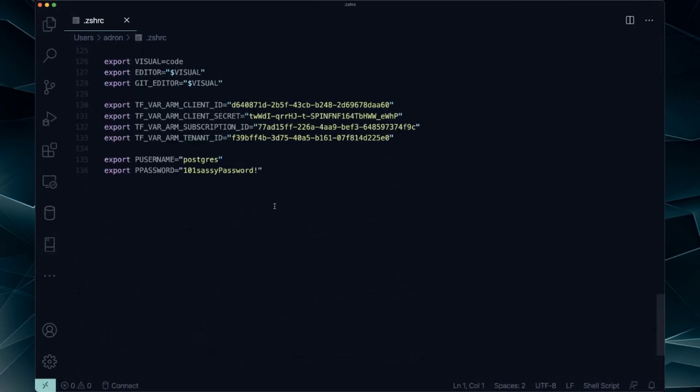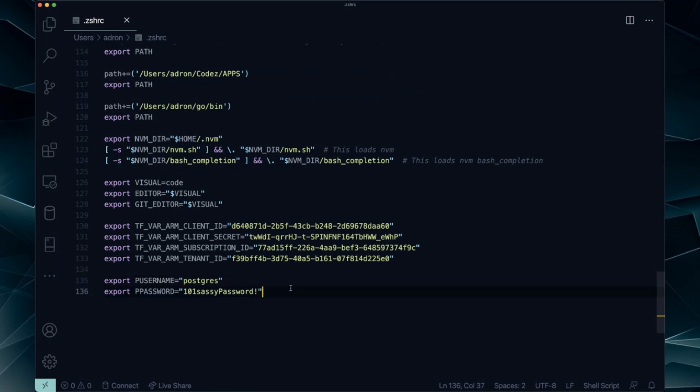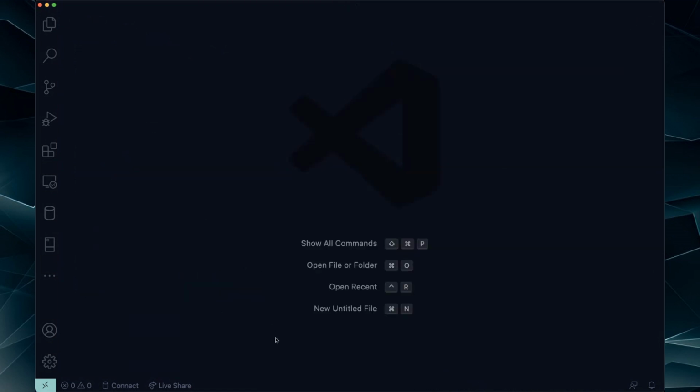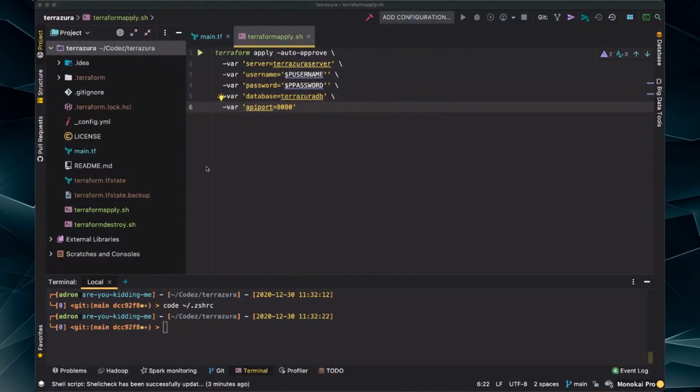Scroll down. There's the Postgres username and Postgres password, like that. See, sassy password, Postgres, blah, blah, blah. It meets the length requirements and other criteria for that. And it'll take these environment variables and insert those into this. Now, it's only going to take those variables because those are my session environment variables.